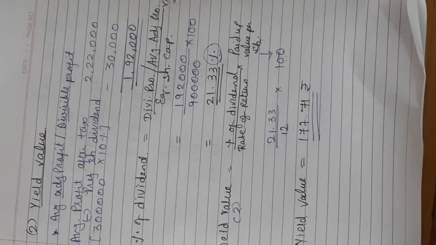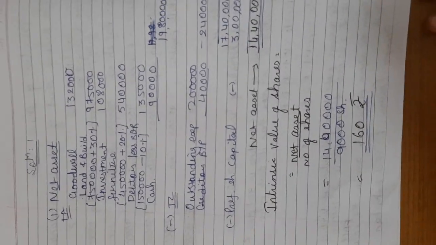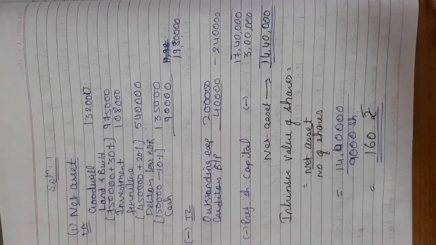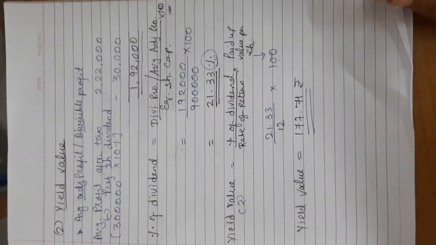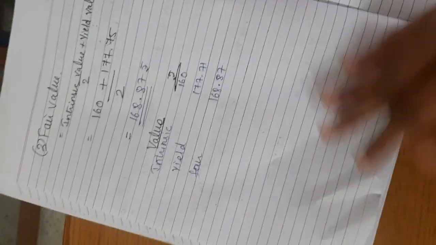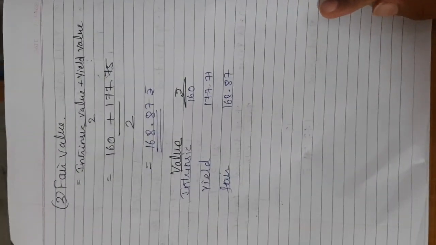This is your page number 2. I think it's not visible properly. Let me review this. Page number 1, that is intrinsic value. This is page number 2, that is yield value, and this is your fair value.